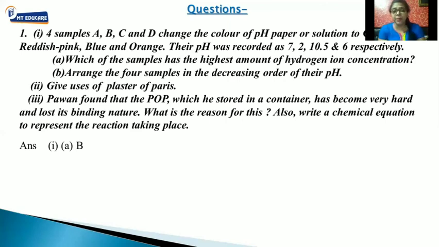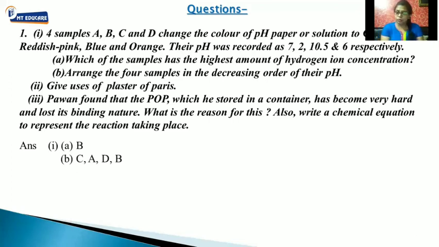Let's talk about the B part. Arrange the 4 samples in decreasing order of their pH. Decreasing order means big to small. Which is the big one? 10.5, the pH of C. After that, 7, that is A. After that, 6, that is D. And the last is 2, that is B. So the decreasing order will be C, A, D, and B.